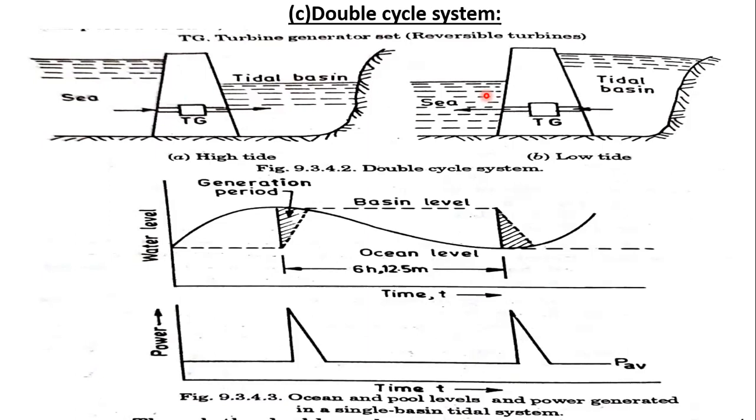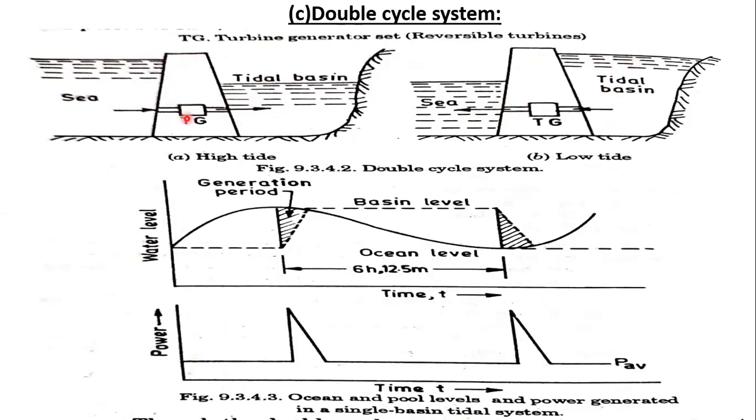Okay, so the filling is done when the ocean is at high tide and the water is let into the basin at low level tide. The emptying is done when the ocean is at low level tide and the basin is at high level tide. So this is the filling process and this is the emptying process.